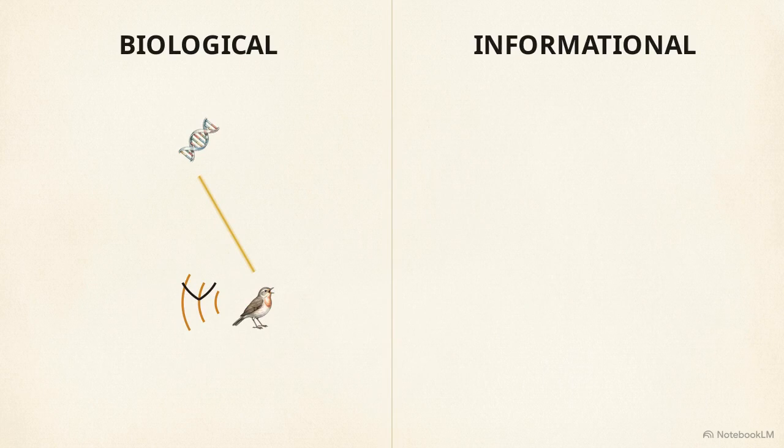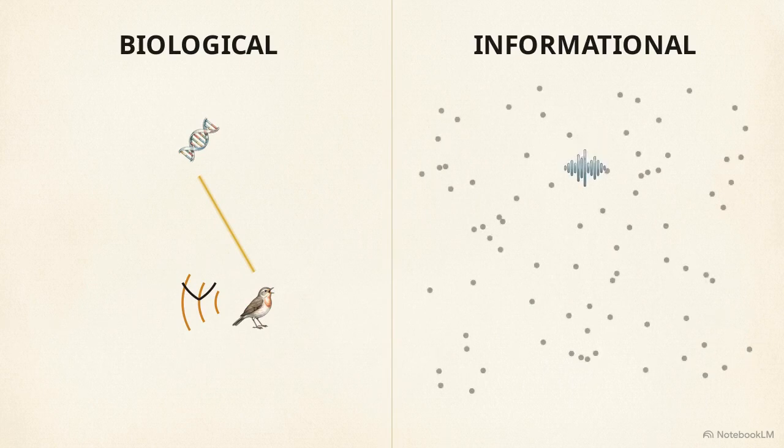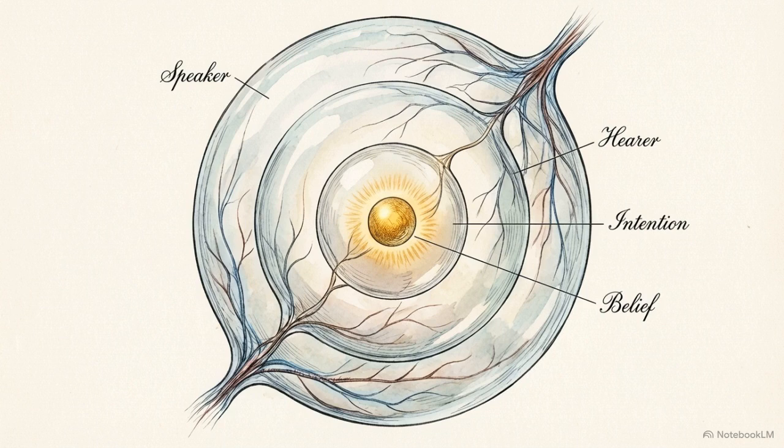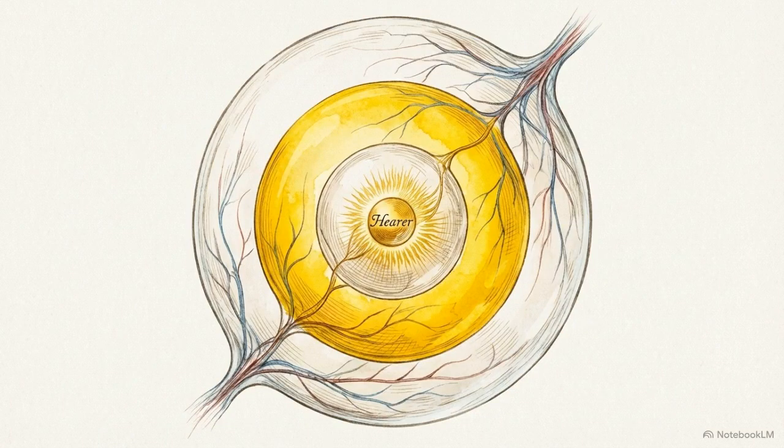Biological accounts define communicative signals strictly as products of natural selection, acts that evolved specifically because they alter a receiver's behavior. Informational accounts are broader, viewing communication as a statistical process where a signal simply reduces uncertainty about a state of the world. Intentional or Gricean accounts set a higher bar, requiring that communicative acts be produced with a specific set of nested intentions. This often involves a fourth-order meta-representational load.